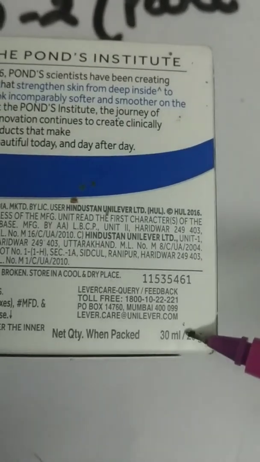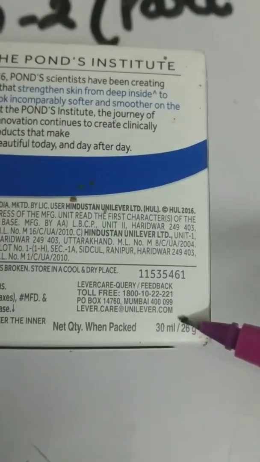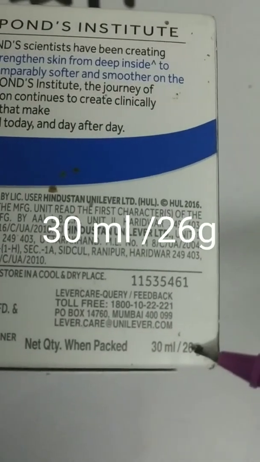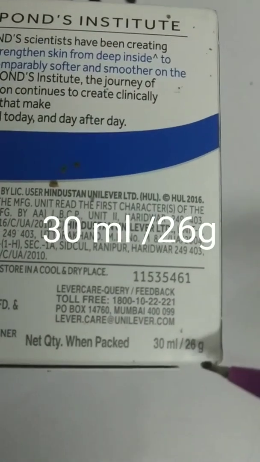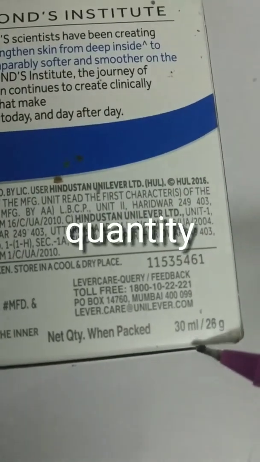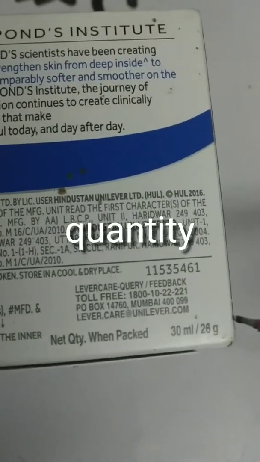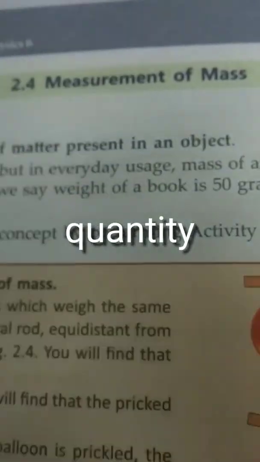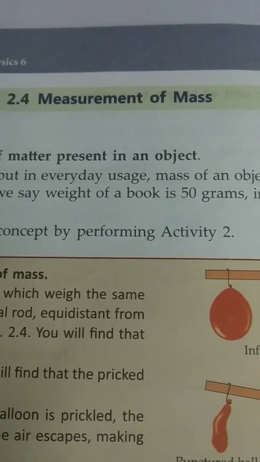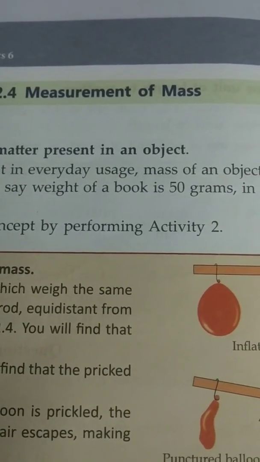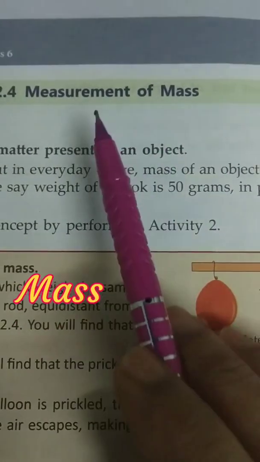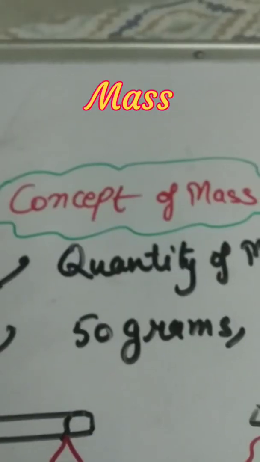You are able to see what it is: 30 ml or 26 gram. Something they have written. What is it? They have given the quantity of the given substance. Today in this video we will discuss the quantity of matter, that is known as mass, and how we can measure it: measurement of mass.